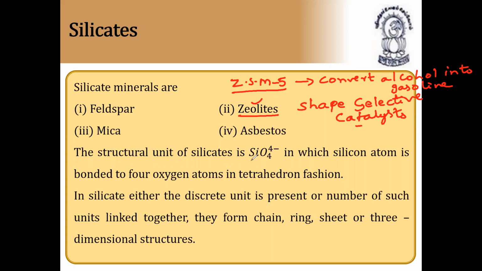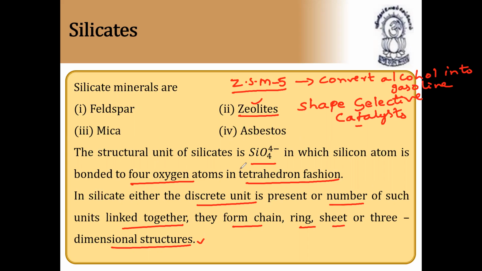The structural unit of silicates is SiO4 4-, in which a silicon atom is bonded to four oxygen atoms in tetrahedral fashion. In silicates, either the discrete unit is present or a number of such units are linked together, and they form chain, ring, sheet silicates or three-dimensional structures. That's why we have different types of silicates.